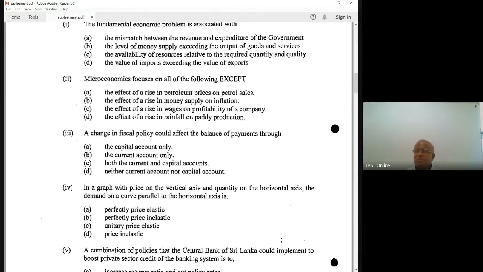Now, the recently employed graduates are paid, I heard, 20,000 per month. Let's say 25,000 graduates. 20,000 into 25,000 means an additional 500 million rupees.